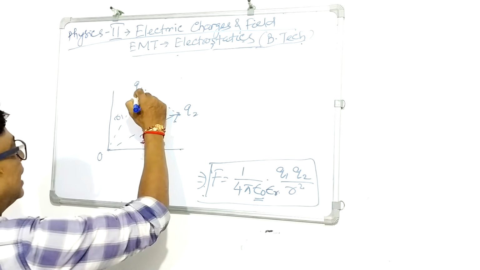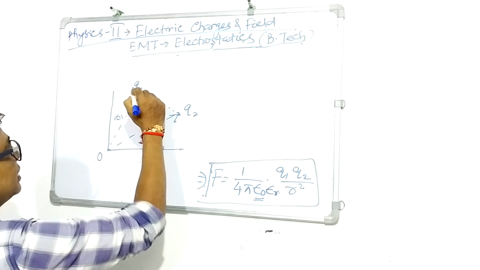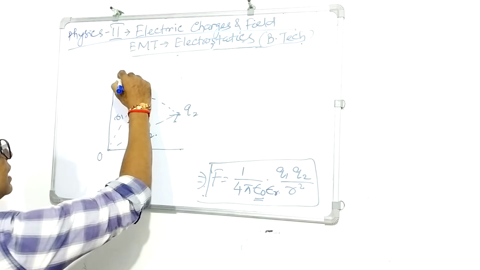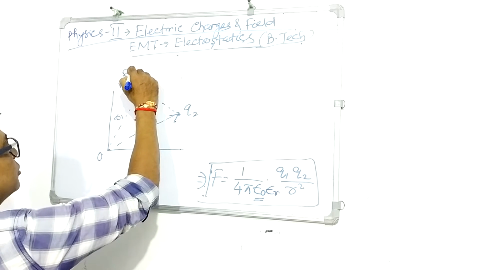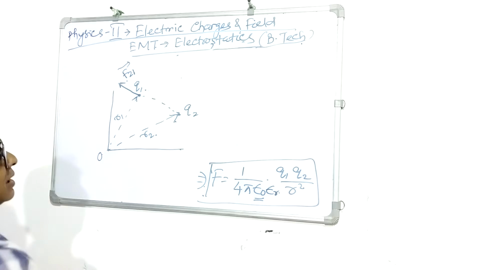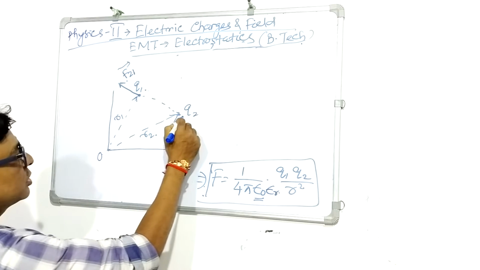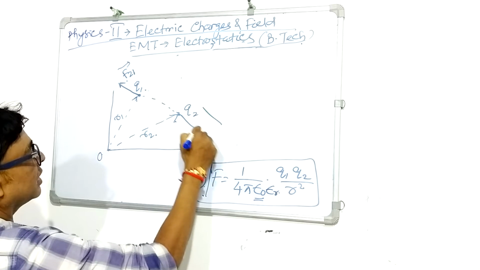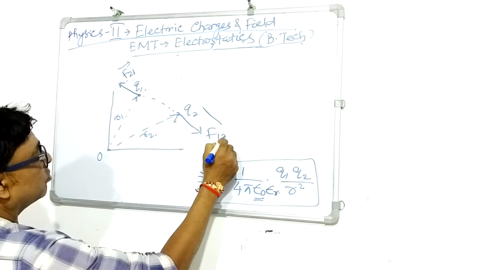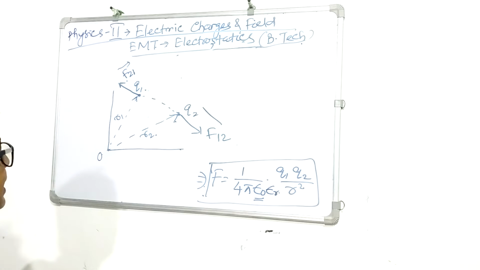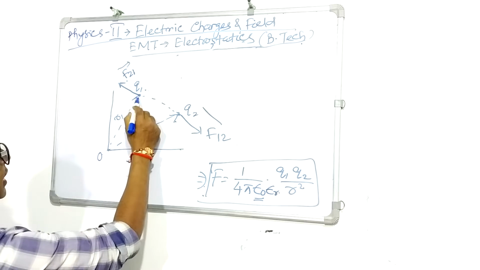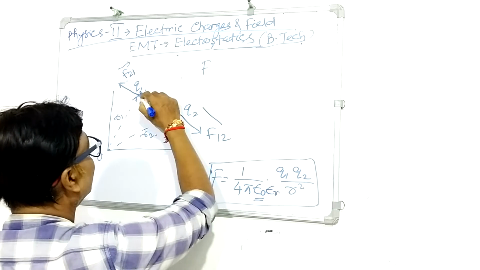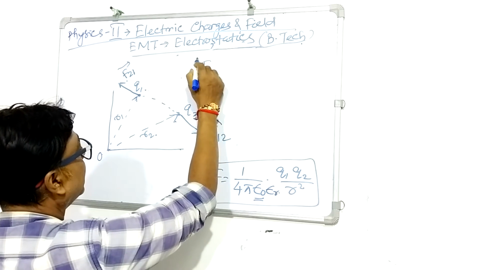Now suppose I am finding the force on Q1 due to Q2. The direction will be like this. So it will be the force on 1 due to 2, F21. What will be the force on 2 due to 1? It will be directed along this direction. It will be F12. Now when I am finding the force on 1 due to 2, it will be F21.